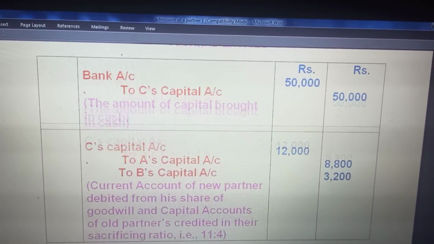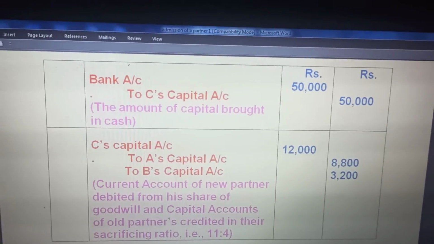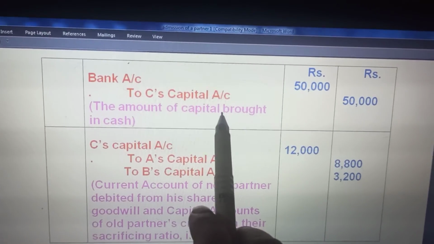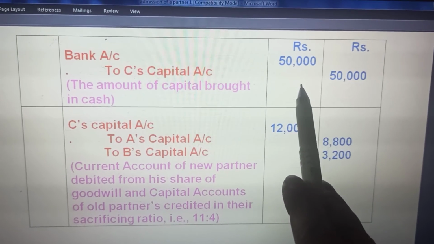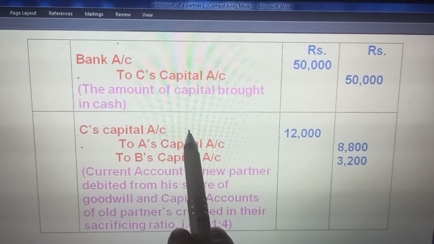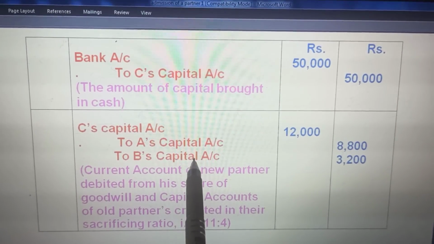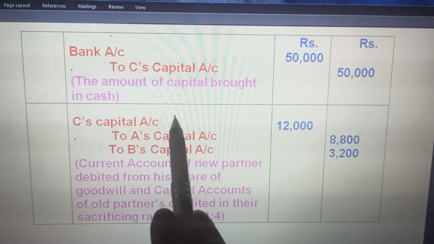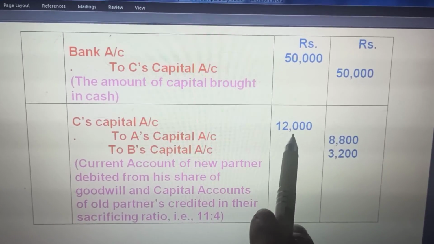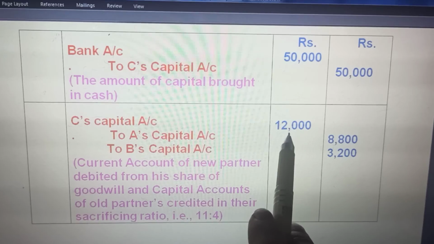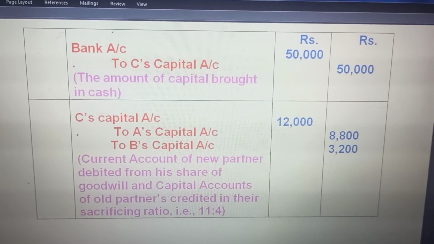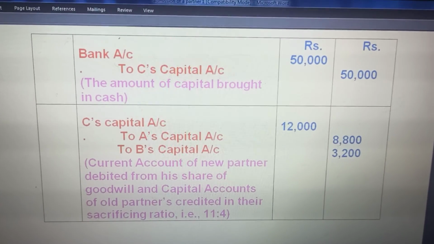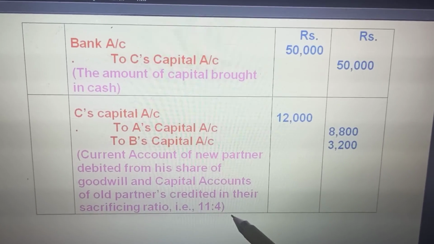The journal entries now, what we have to be careful about: bank to C's capital. This is the capital, the amount of capital brought in cash. And C's capital account to A and B, the old partners. This is new partner to old partner. With C's capital, we took 1/4 of C's share of 48,000, this is the amount, his share of goodwill. This is distributed in the sacrifice ratio of 11:4.